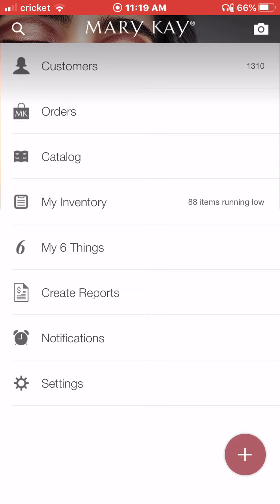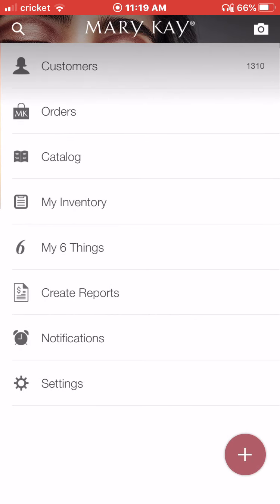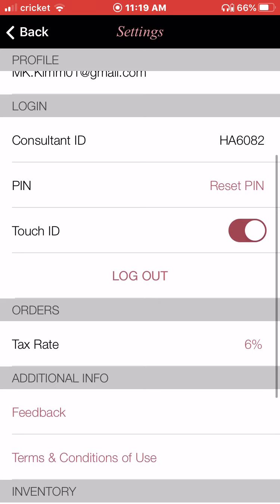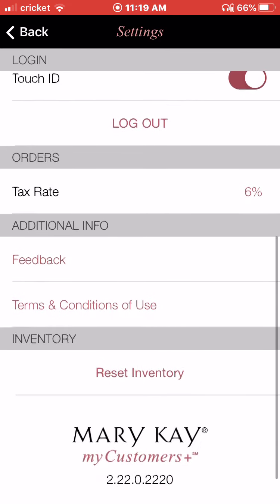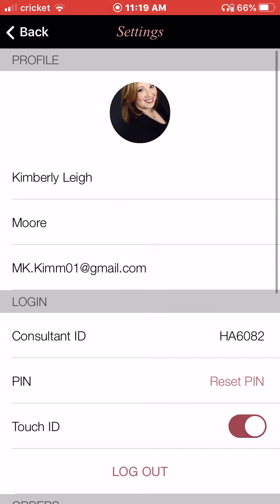All right. So create reports. We showed that. Notifications. Ugh, I have so many. It's going to take forever to pop up. But this gives you notifications about birthdays and things like that. Okay. All right. And of course, there's your settings. You can go in here and adjust that for whatever you need. That's where you can also reset your inventory. I probably should just do that.